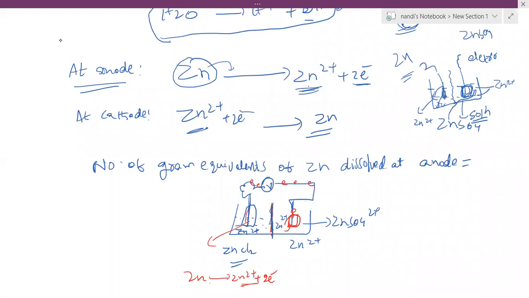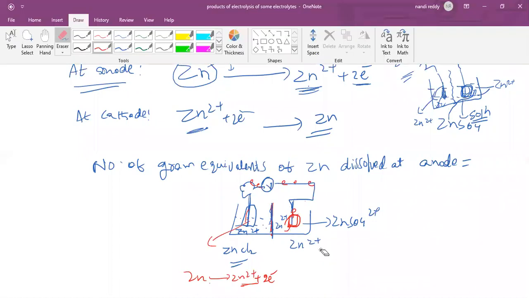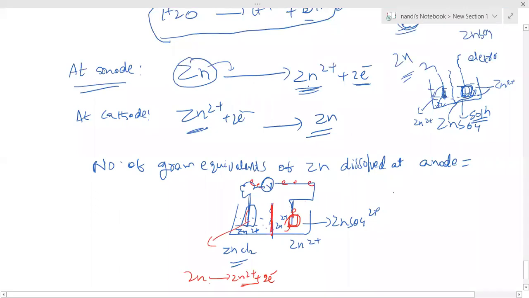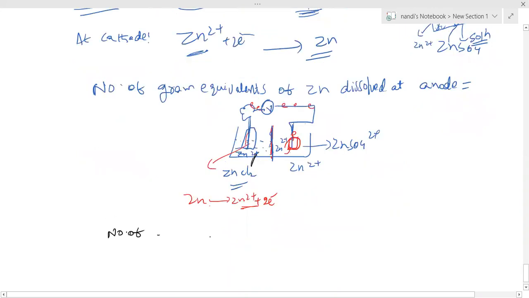So right here, next point. What is that point? Number of gram equivalents of zinc dissolved at anode, how much dissolved, that is equal to the number of equivalents of zinc deposited at cathode. That is the only point you have to keep in mind.